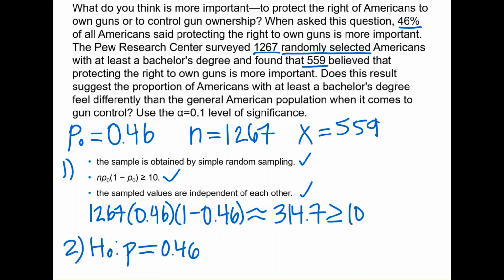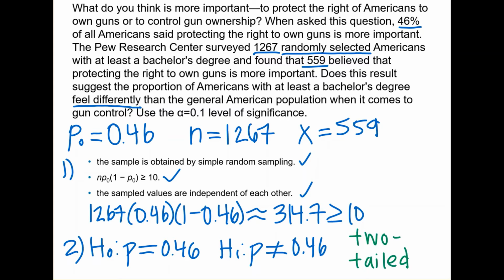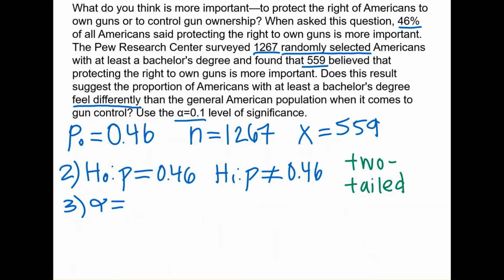Now let's write the alternative hypothesis. The parameter is p, and the question wants to know if the proportion of Americans feel differently, so we will use not equal to. And we use the same number in the alternative hypothesis as we did in the null hypothesis. Now let's determine what type of test this is. The alternative hypothesis is not equal to, so this is a two-tailed test. In step 3, we will find alpha, or the level of significance. We are told that alpha is equal to 0.1.